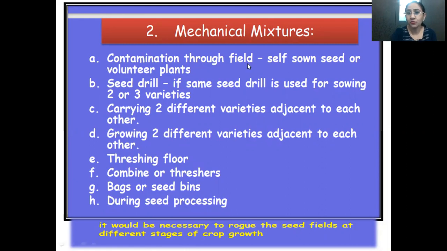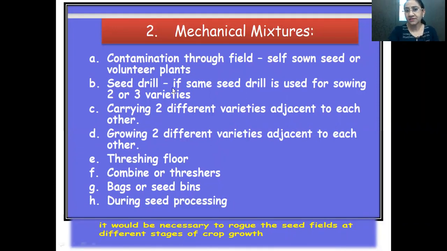So, contamination through field or self-sown seed or volunteer plants. Contamination through the field only. In the field also, contamination can take place if the seeds from a different field get mixed with the seeds of our desired crop.